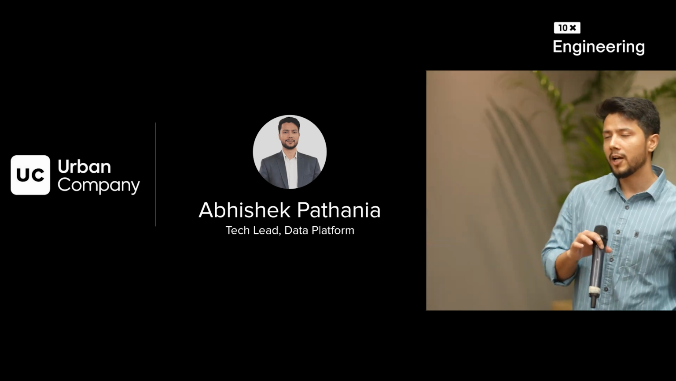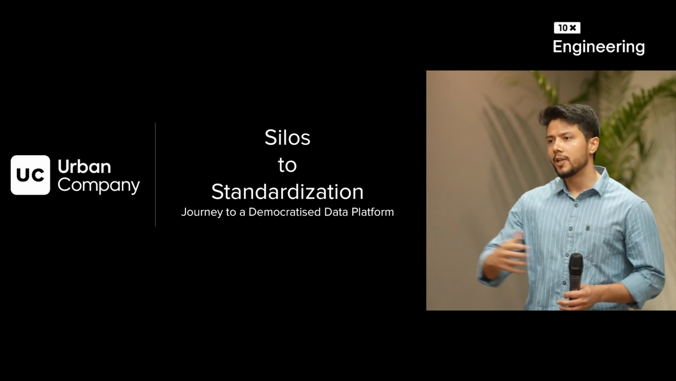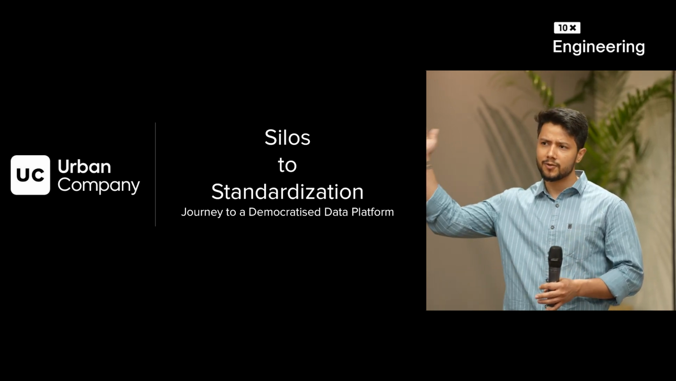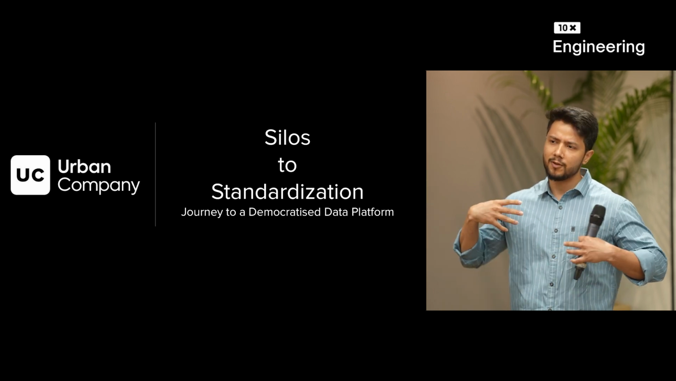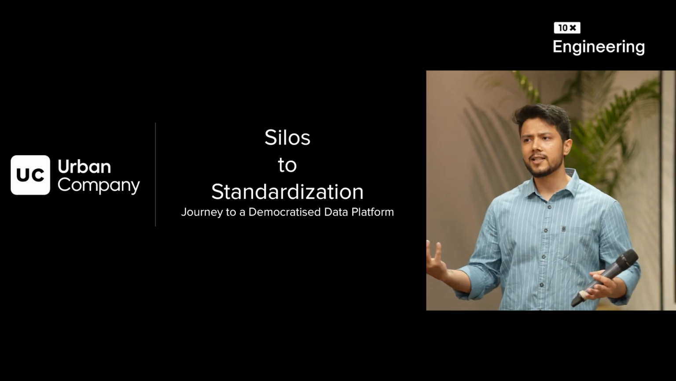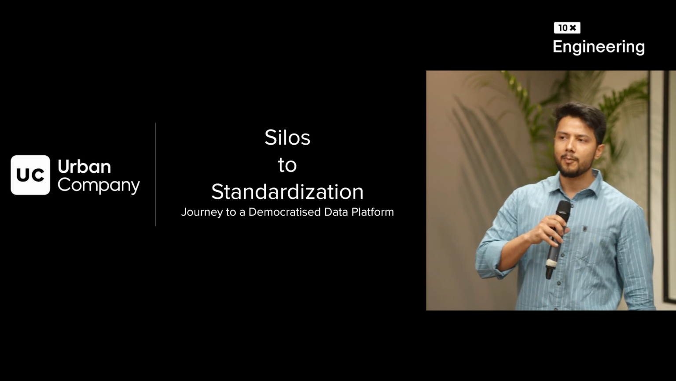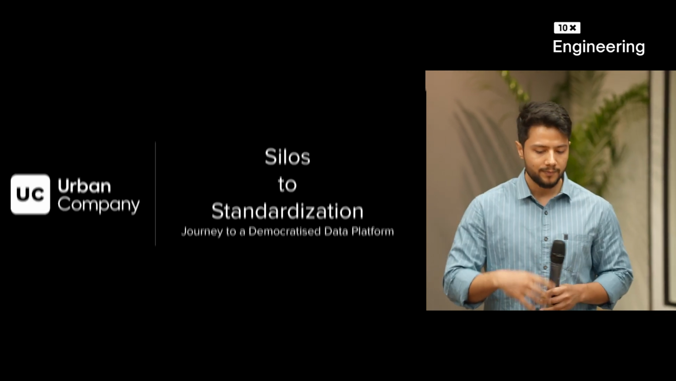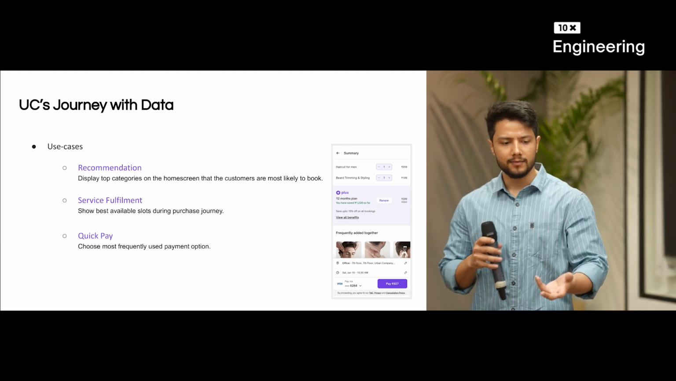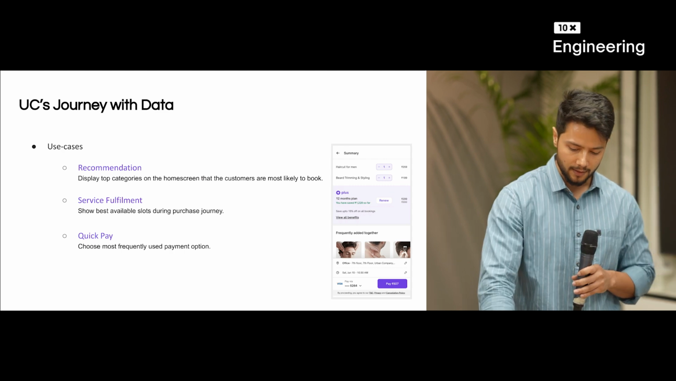Today, in this talk, we are going to focus on the challenges that we faced during the phase where Urban Company scaled from, let's say, 100 engineers to 200 to 300 engineers. There were a lot of use cases that came around, and we will cover the challenges we faced during this time and how we solved them by creating a democratized data platform. So let's first go through the use cases where we use data in our application.